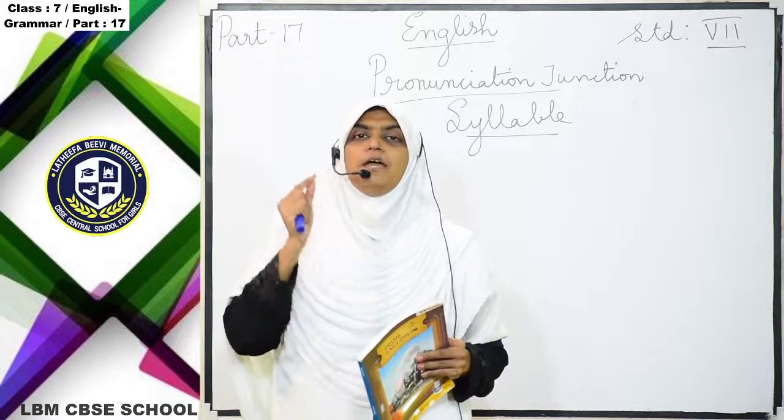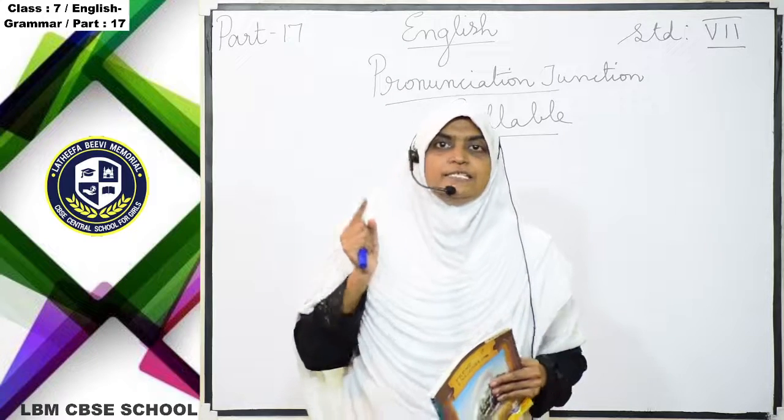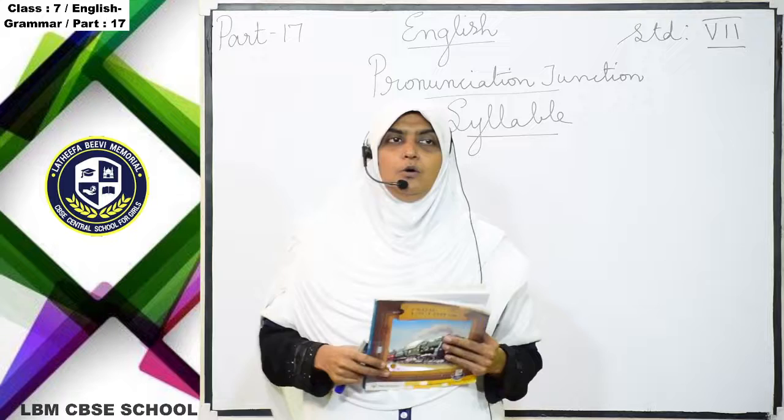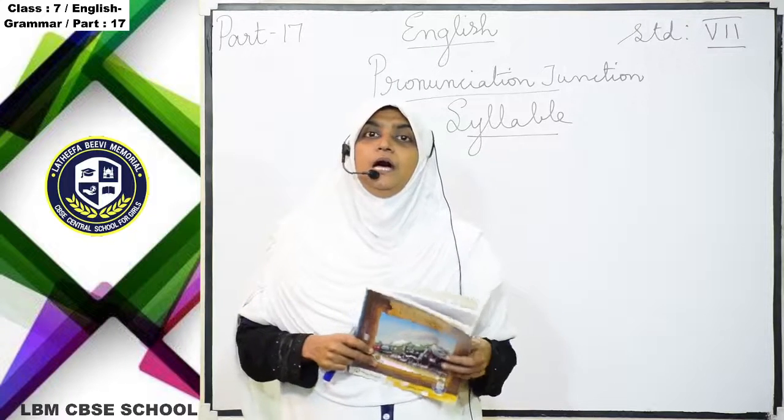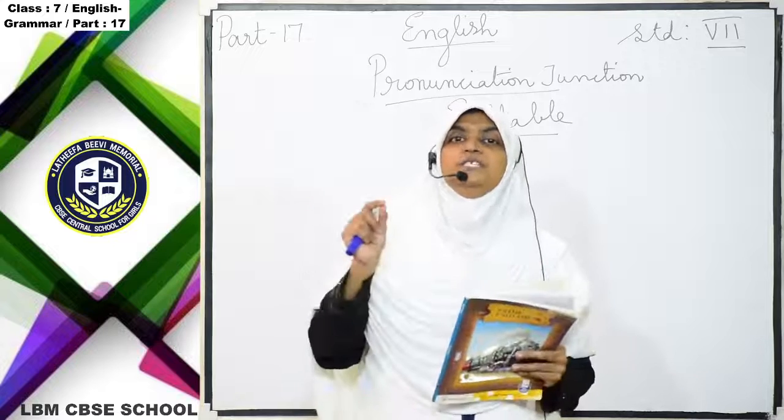What do you mean by vowel? I hope you all know what the vowel sounds are, isn't it?